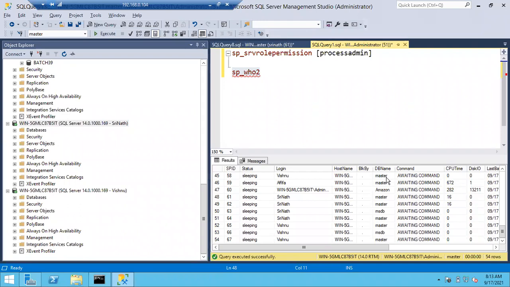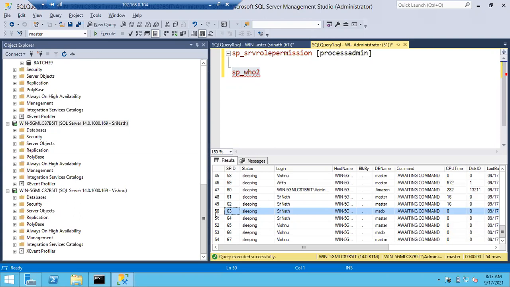See here, BLK means blockings. Any blockings are there or not, you can easily identify using this column, blocked by. Sometimes blockings will be there. Might be Srinath and Vishnu are doing the same thing at the same time. Either Srinath can block Vishnu or Vishnu may block Srinath's resources. That is called blocking. If 63 is blocked by 65, 63 here in the blocked by column is showing 65. It means the 65 session is blocking the 63 session.